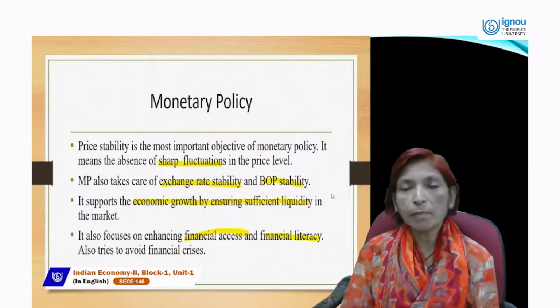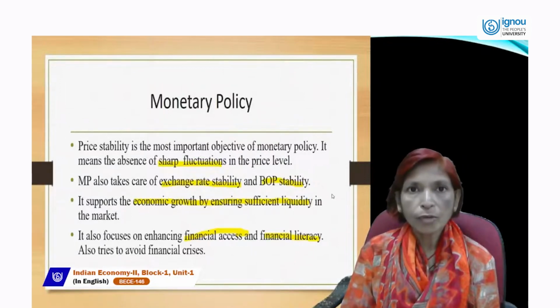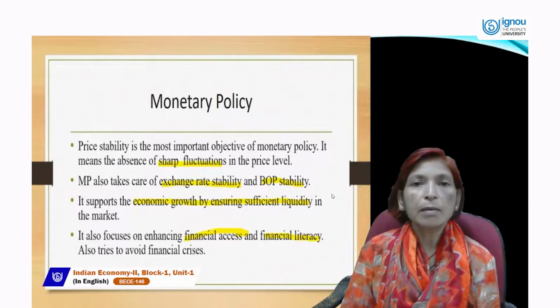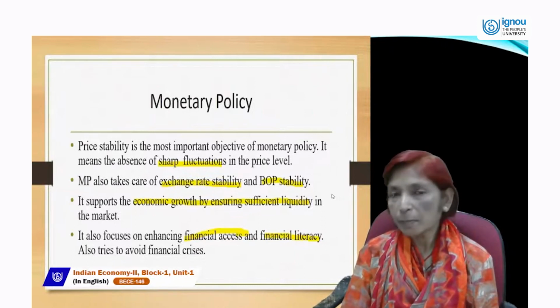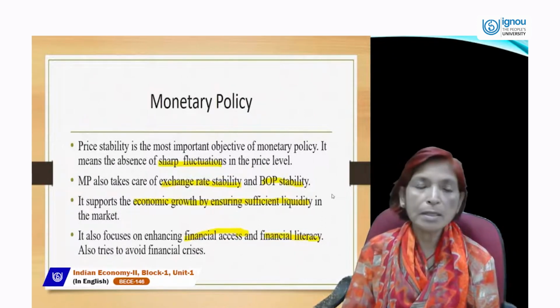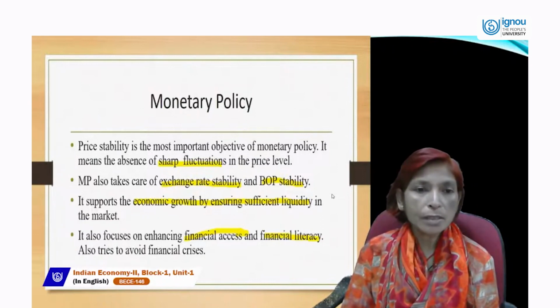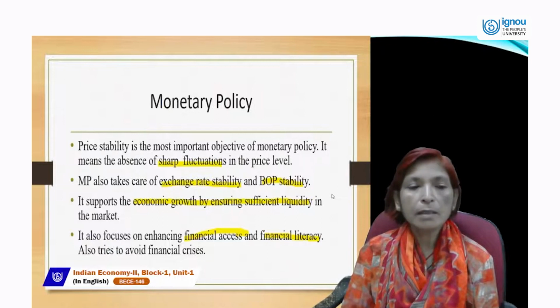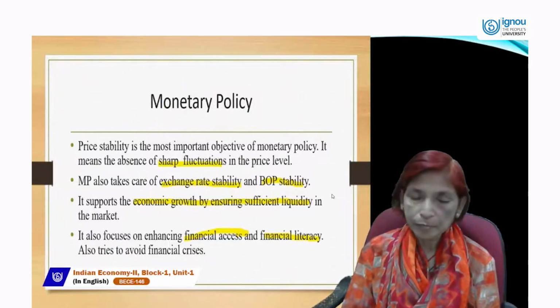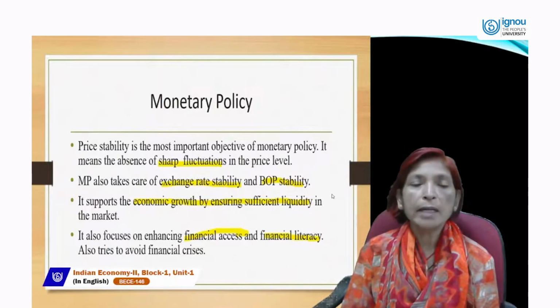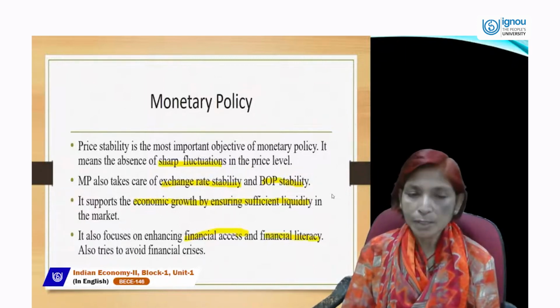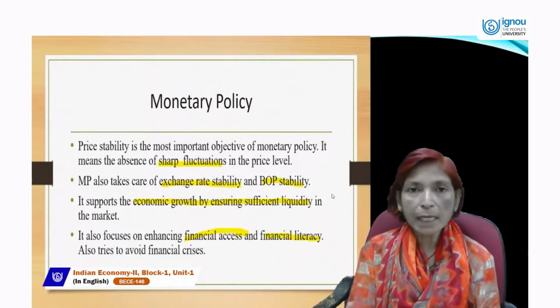Banking institutions may be scheduled or non-scheduled or others. Banking sector may be public sector banks, private sector banks, or foreign banks. All banking institutions are controlled by the Reserve Bank of India.